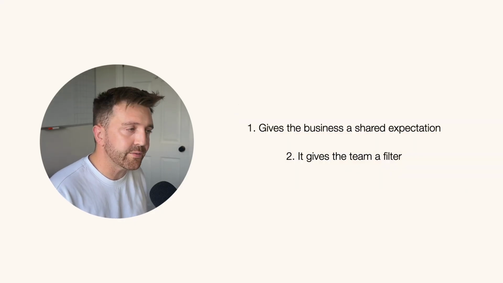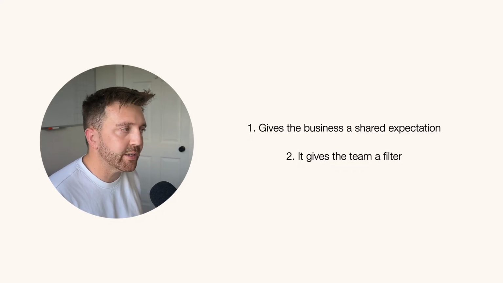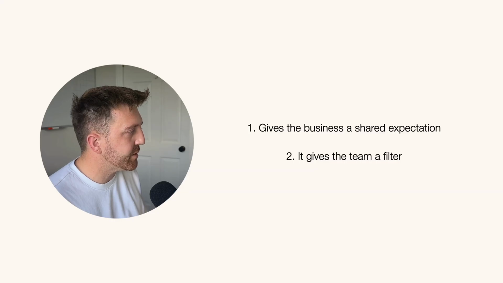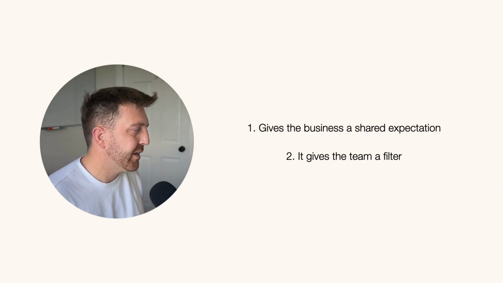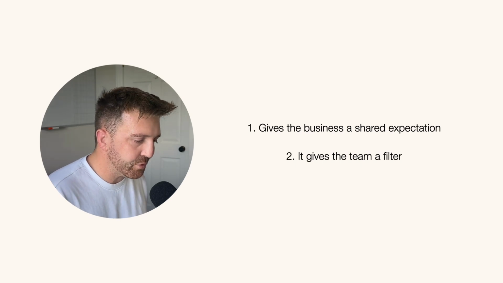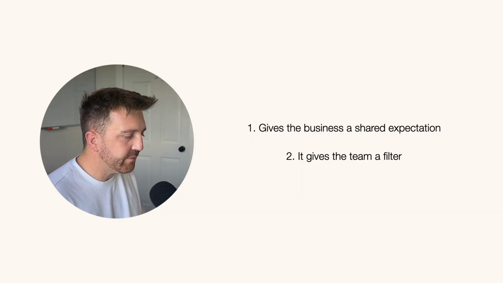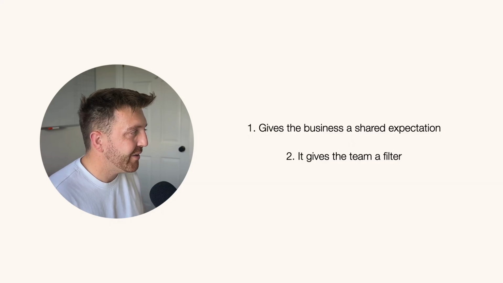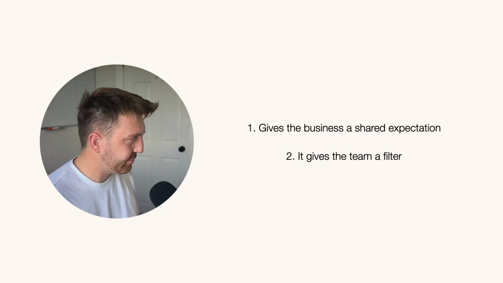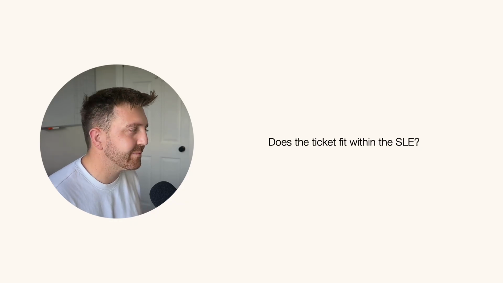This does two things. The first is it gives the business a shared expectation, not a promise, an expectation with a probability attached. And secondly, and this is the part that most teams don't realize, it gives you a filter. Instead of arguing whether a ticket is a 5 or an 8 pointer, you ask one question: does the ticket fit inside the SLE?